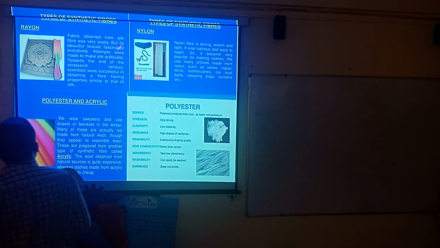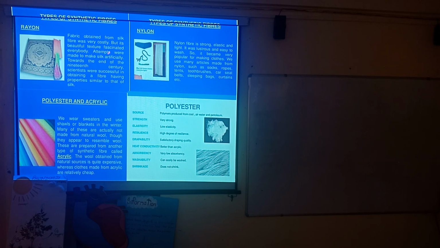The texture of silk fascinated everybody, and that is why it is in great demand and the cost is very high. Attempts were made to make silk artificially.